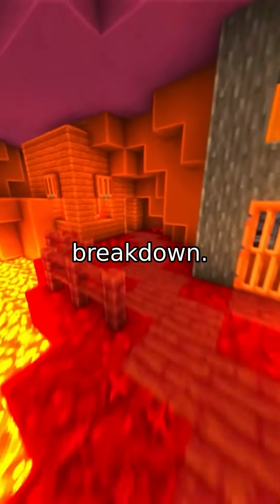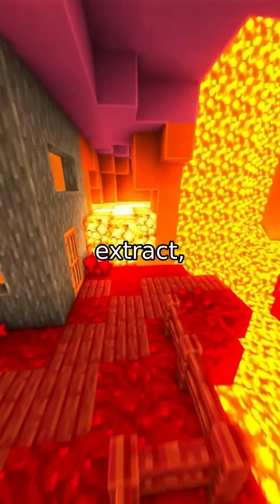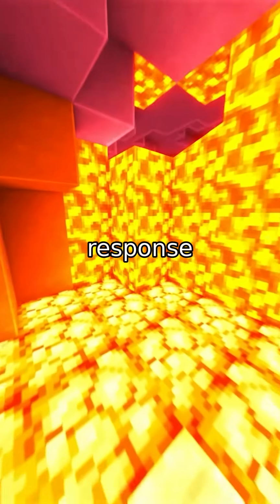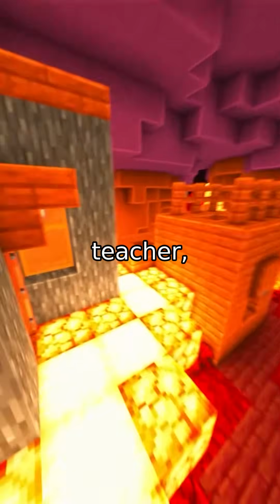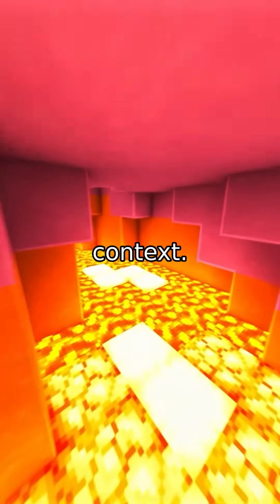Here is the technical breakdown. The researchers create triplets consisting of a long context, a corresponding short context extract, and a query. The model generates a response based on the full long context. Simultaneously, the same model, acting as the teacher, generates a distribution based on the short context.